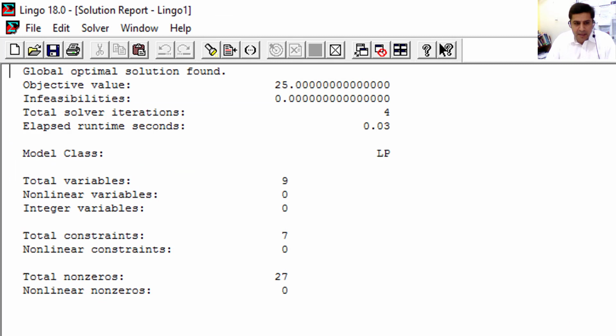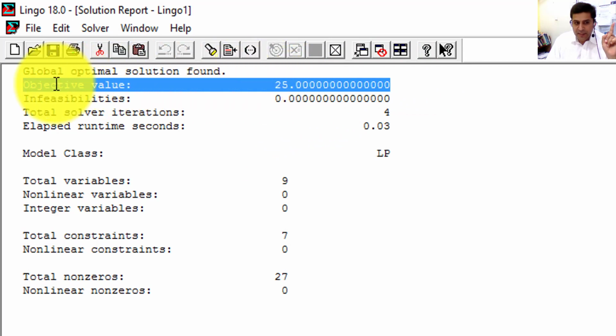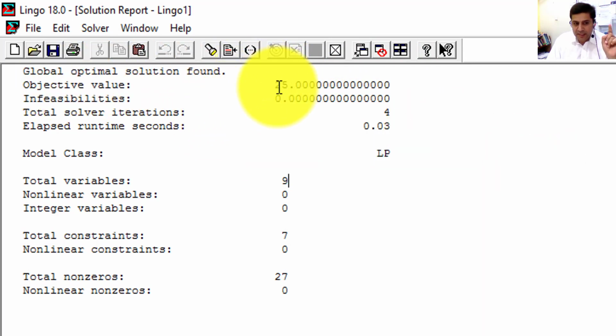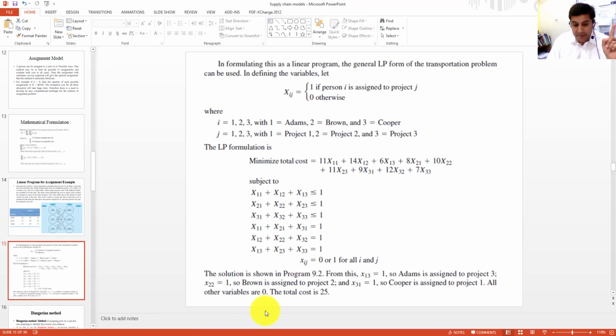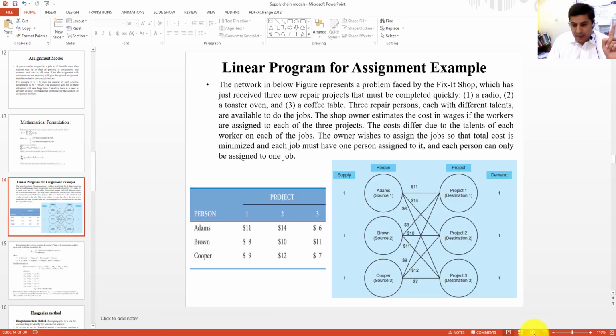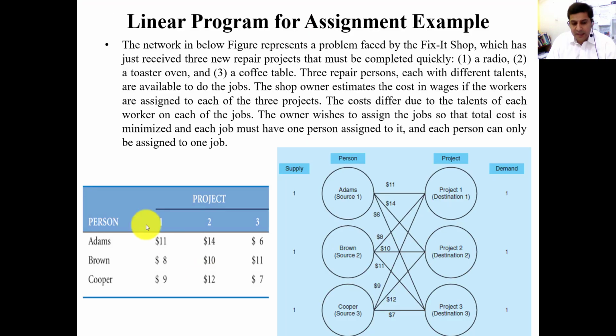Now we already get our objective function. This is our objective value, which is 25. We can complete all these jobs using all these three people, and the total cost will be $25, and this is the minimum cost.